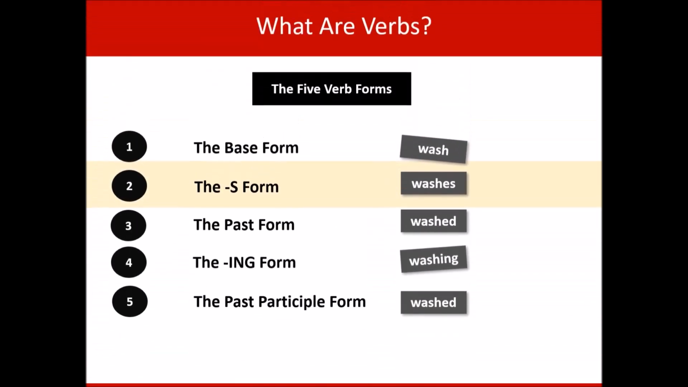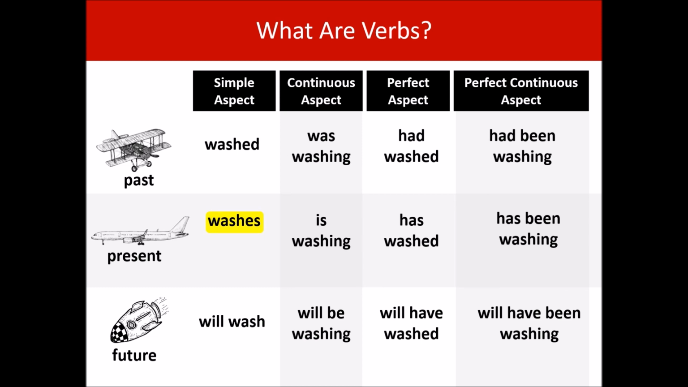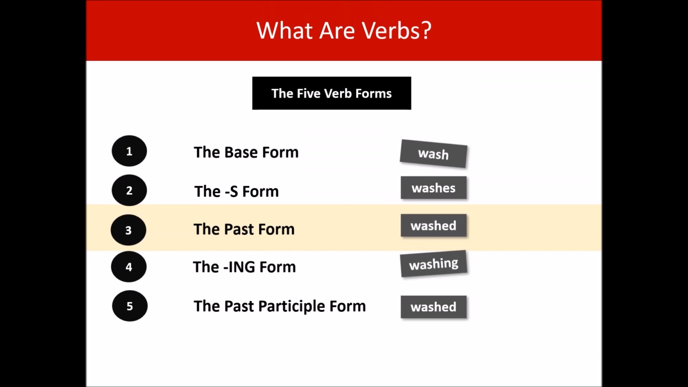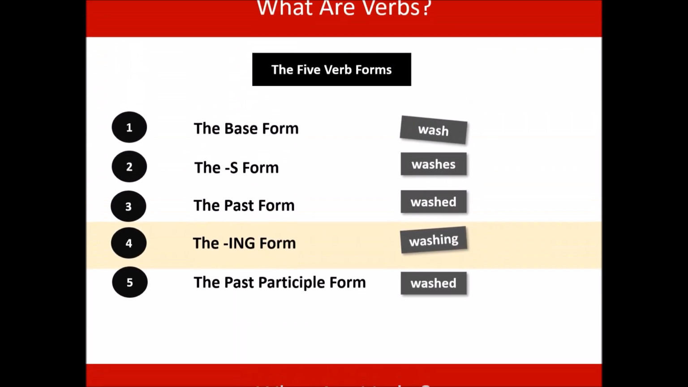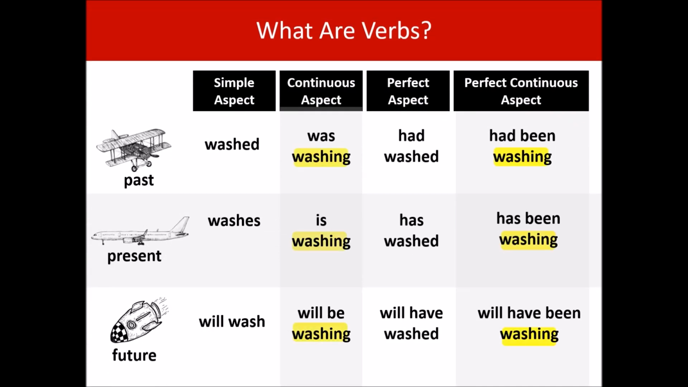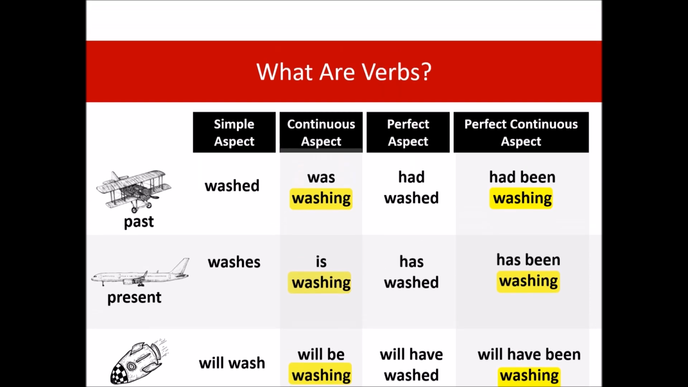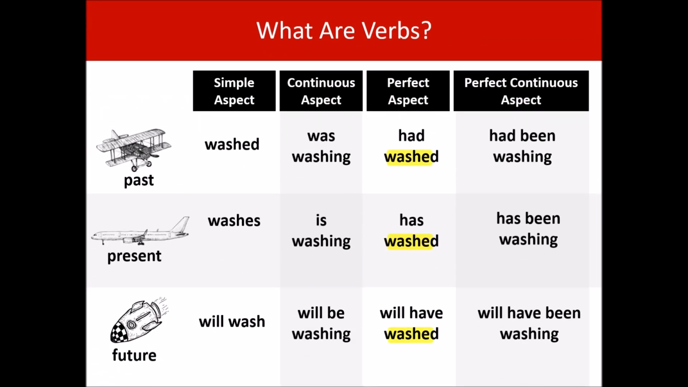Next, we'll look at the S form. And in this grid, the S form is only used once, in the present tense. Next, the past form. And the past form is also only used once in this grid. Next, the ing form. The ing form is used 6 times. It's used in the continuous aspect and it's used in the perfect continuous aspect. And finally, the past participle form. And here it is, used in the perfect aspect.